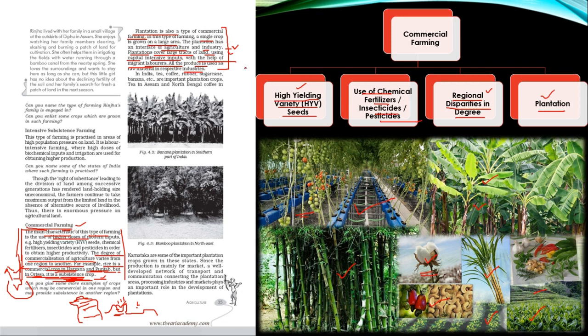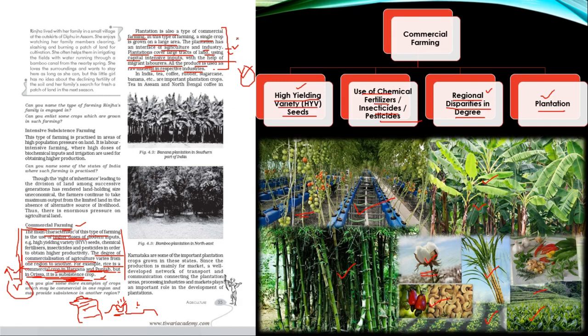It is being done on a commercial level, it is being done for sale in the market, and not only are we talking about the national market over here, we are also talking about the international market. This type of agriculture, the agriculture which is done on a commercial level, is usually to satisfy the global market. Here we are not only referring to the national market.